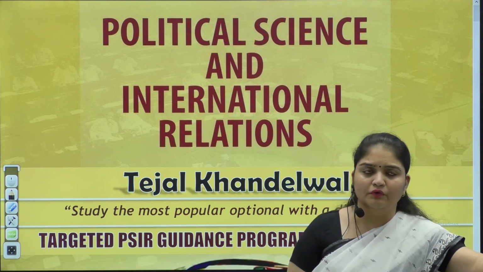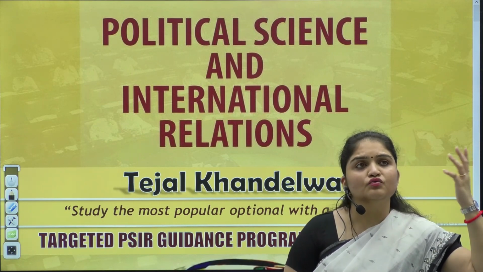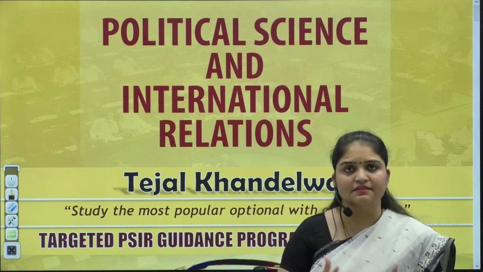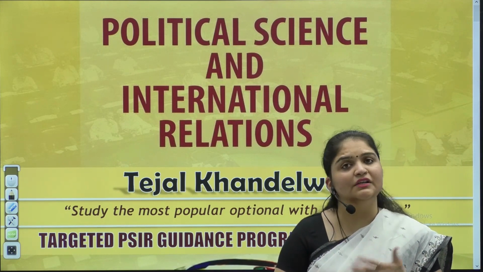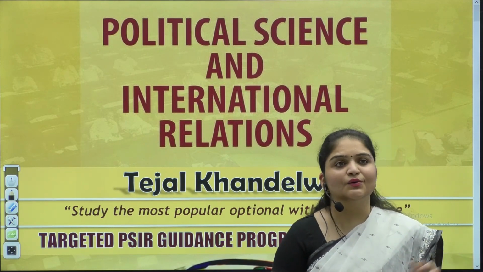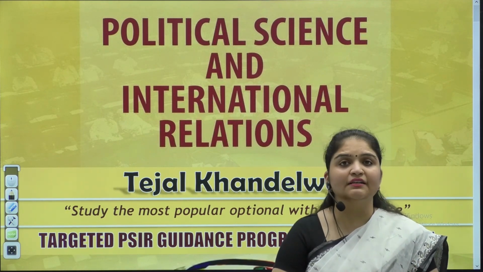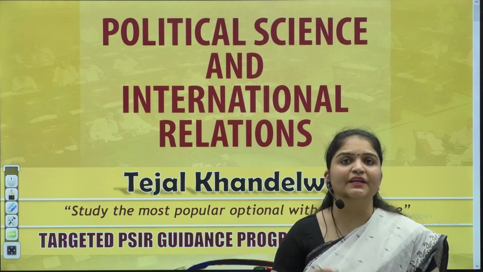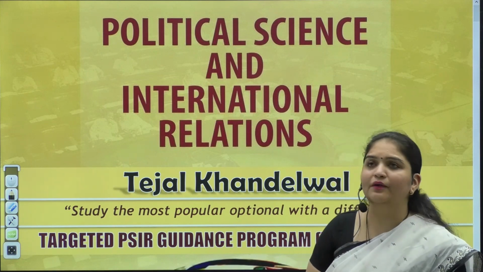So you have to collect a variety of ideas and put them forth, and that will distinguish you and give you marks in the IGP portion. Today we have tried to link the essence of political science when we study these institutions. I hope it helps you.